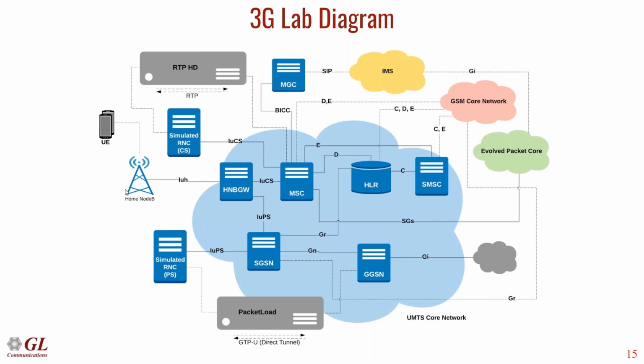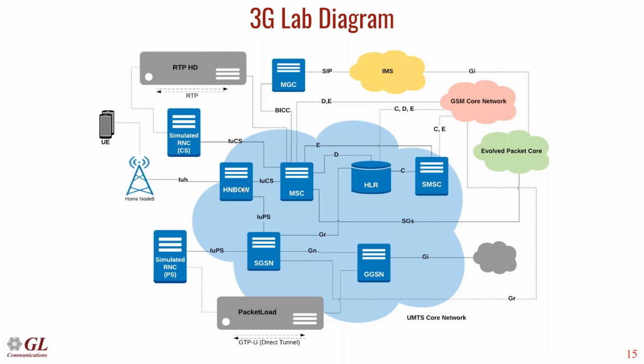The UE has to attach to the network via the home node B, which is exactly similar to the BTS, and which can interact with the UE via air interface, so that it can connect to the 3G core. Home node B can connect to the HNB gateway via the IUH interface. Here home node B just enables UE connectivity to the 3G core network. Once the UE is able to communicate with the home node B, the home node B will send the UE request to the HNB gateway.